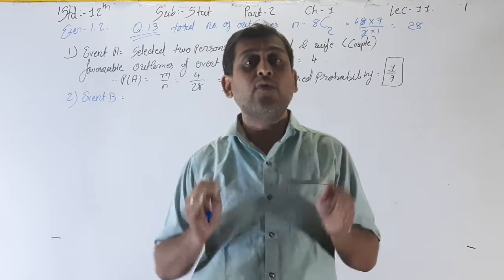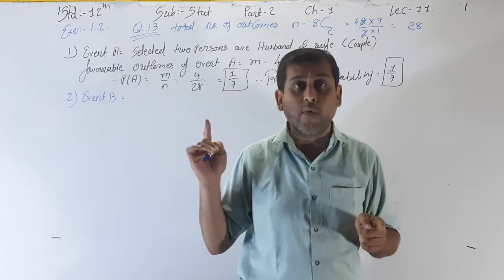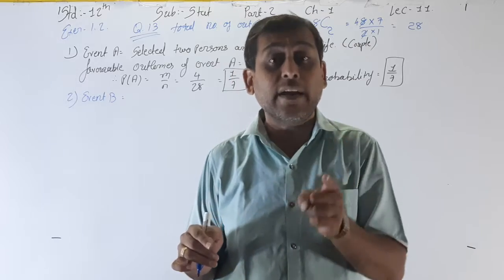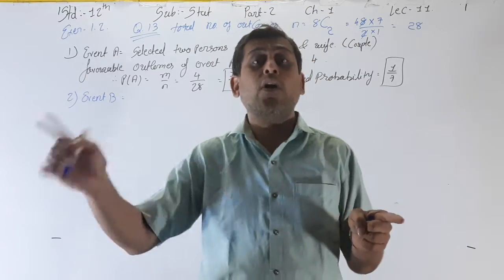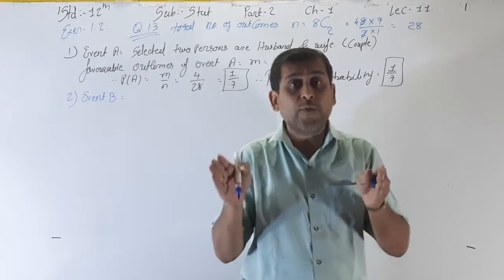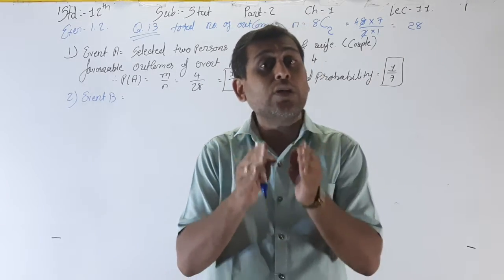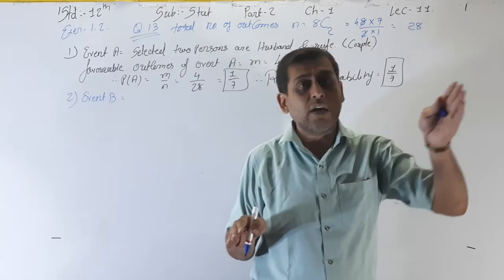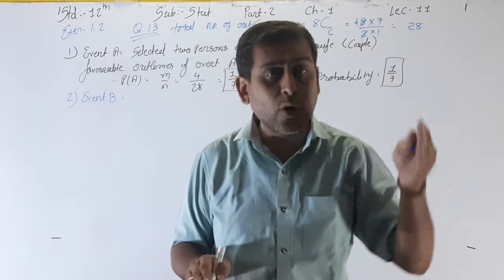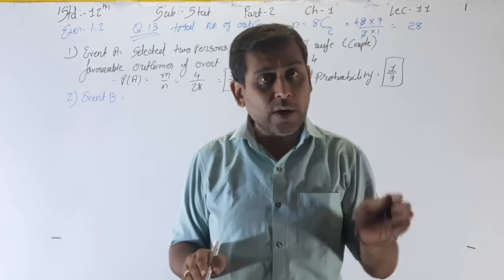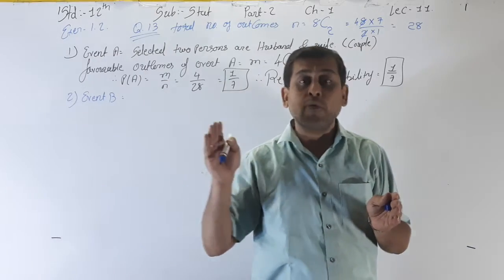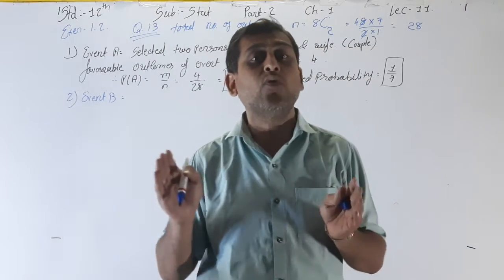Okay, so here we have to select one husband or one wife? No, here we have to select one man and one woman. Okay, so different persons. See, they may be husband and wife, or they may not be husband and wife. Here we have to just select one man from 4 men, and one woman from 4 women.